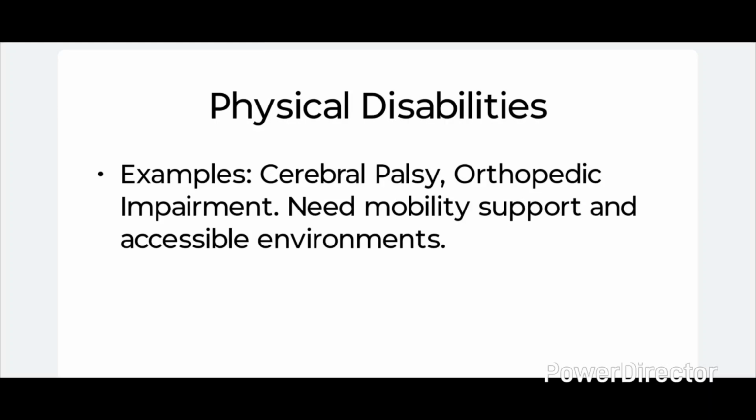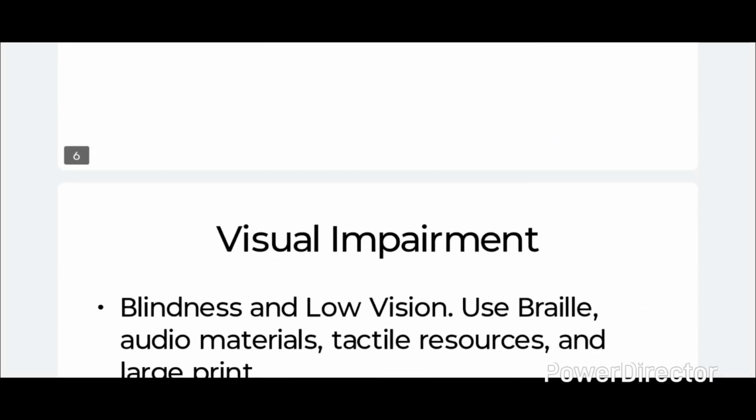Orthopedic impairment is a severe physical disability that affects a person's bones, joints, muscles or ligaments. These are conditions that limit mobility, coordination or functional ability enough to impact daily life or school performance.